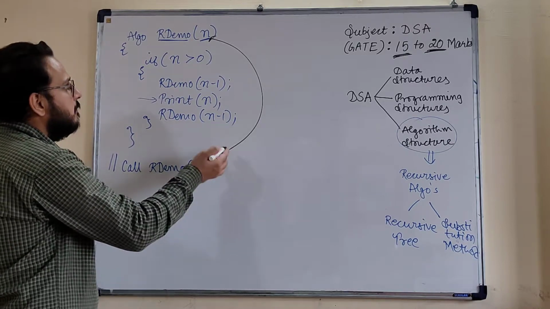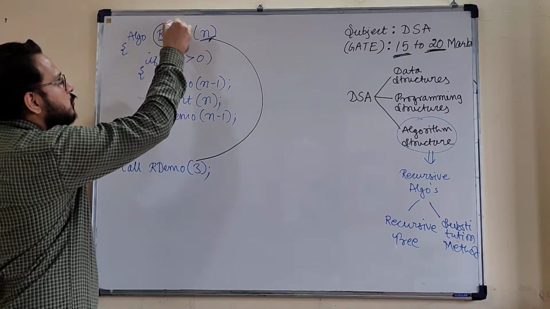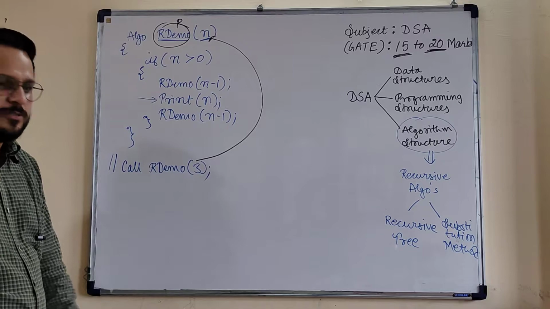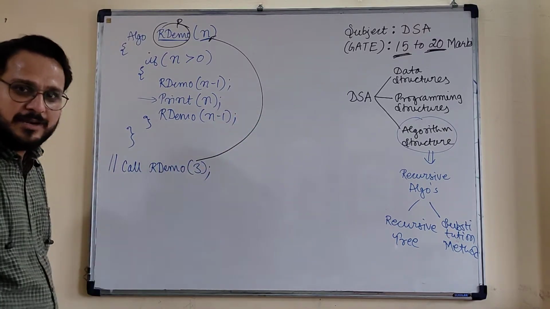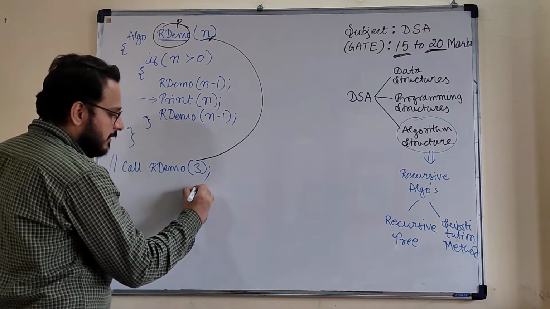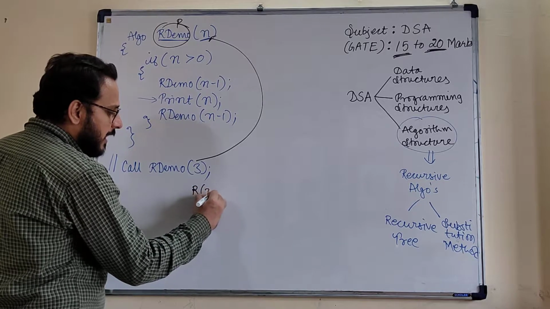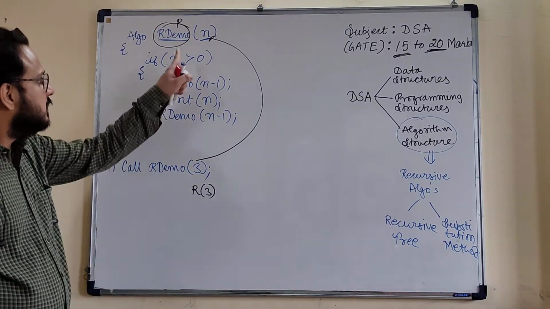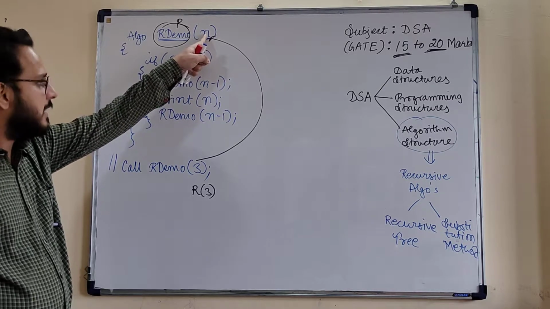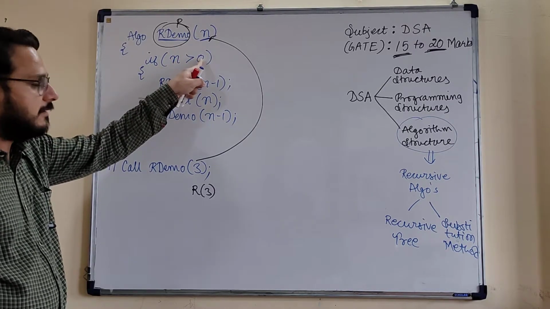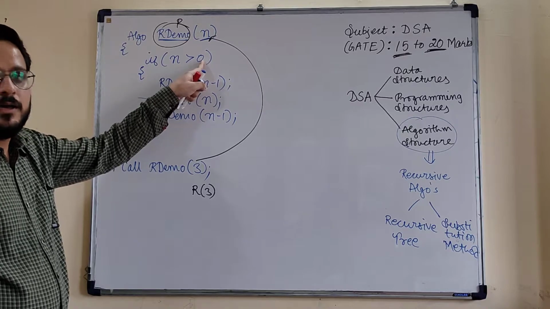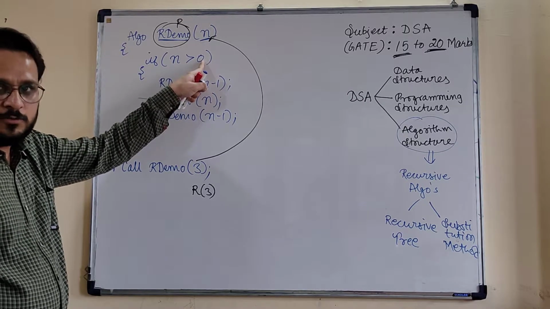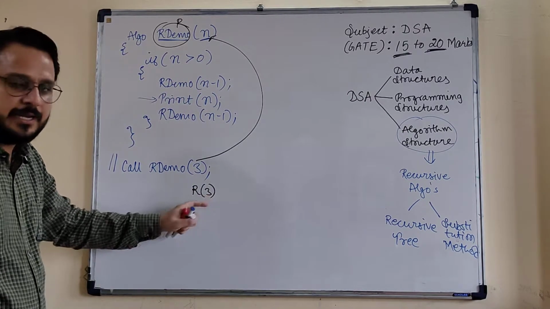In place of R demo, I'll write only R to save space. Initially I am calling R of 3, which is passed to n. Now this n value will be checked whether it is greater than 0 or not. 3 is definitely greater than 0.